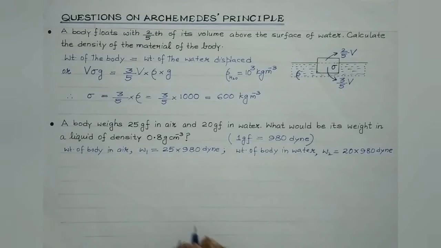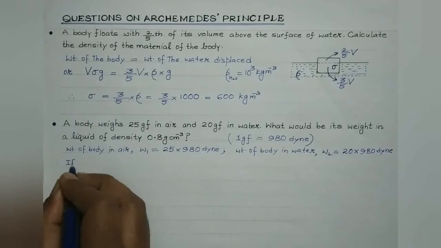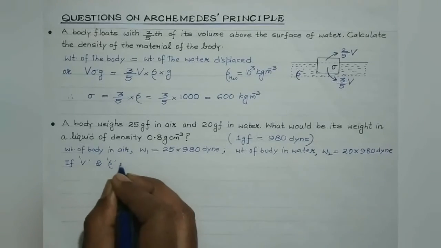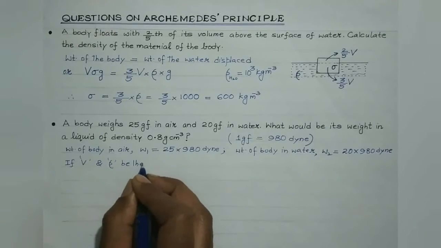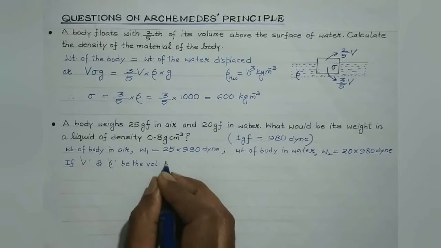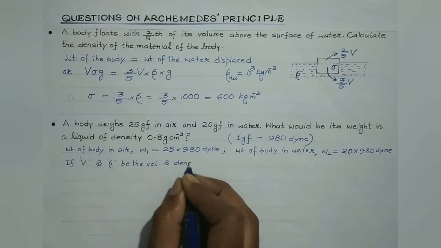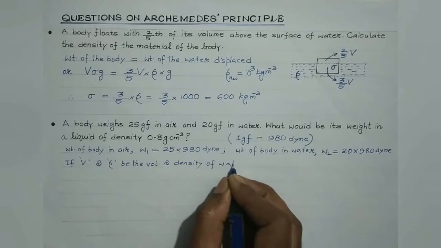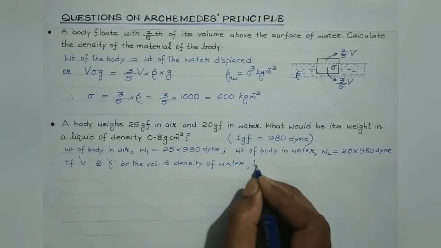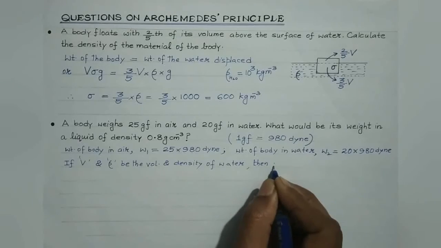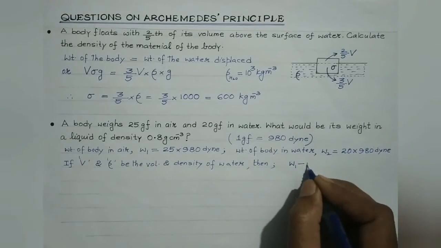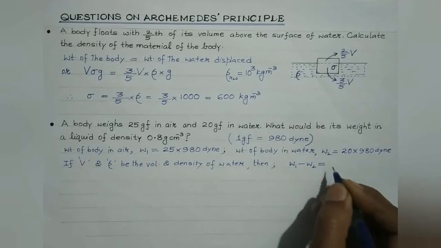Clear? Now, if V is the volume of the body and rho be the density of water, then we are aware the loss in the weight of the body in water is equal to the upthrust.